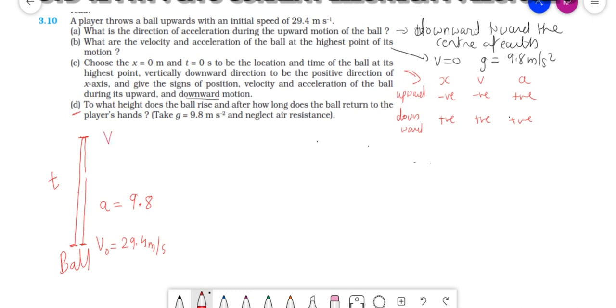Final velocity will be equal to 0, right? Now, of the three kinematic equations, v equal to v0 plus at: first, can I use this? Yes, because we have final velocity and initial velocity. Final velocity is 0, and acceleration I will take as minus 9.8.